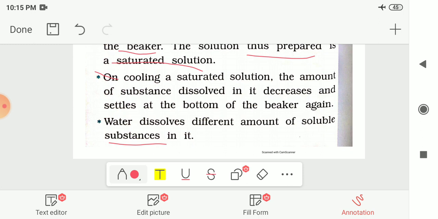That means water can dissolve salt as well as sugar, but the amount of salt and sugar is different for the same amount of water. These are the things we had seen in chapter number 5, that is separation of substances.